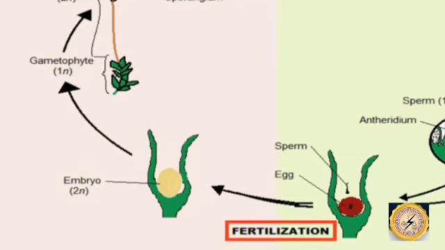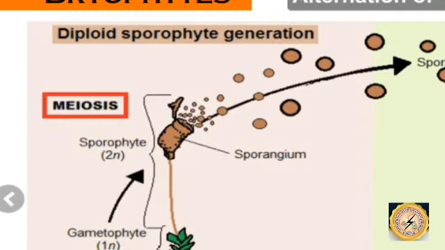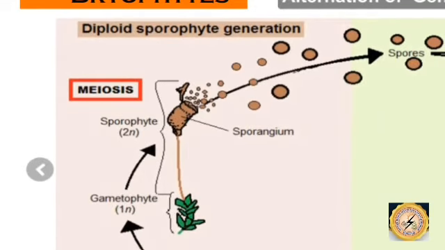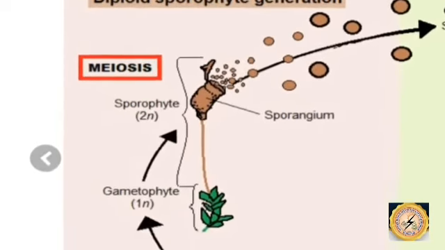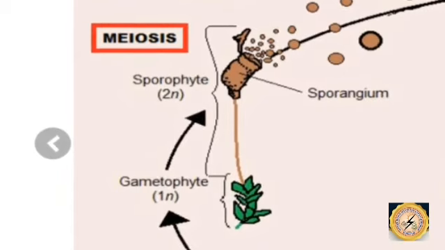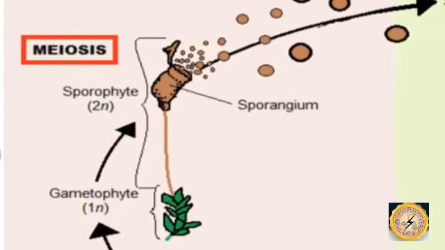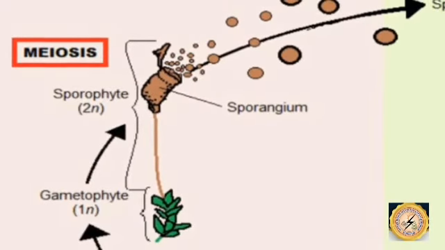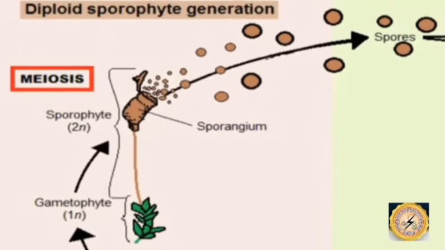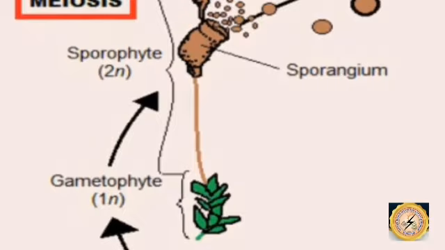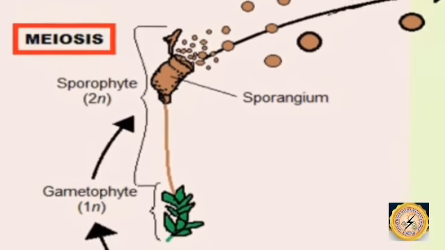Now this embryo undergoes further divisions and forms the sporophyte stage. That is, from the gametophytic stage the sporophytic stage is generated, and later from the sporophyte through meiosis the spores are produced. As the gametophyte and the sporophyte both take part in this entire process, it is said to be the alternation of generations. One generation is produced by means of the spores, and one generation is produced by means of the gametes.